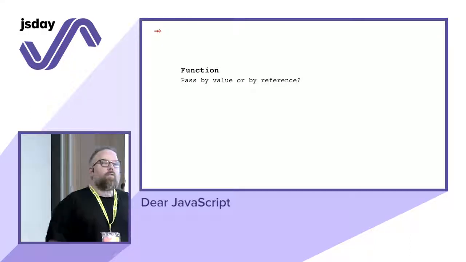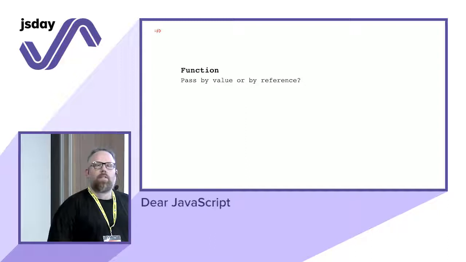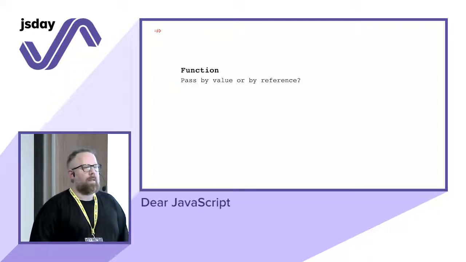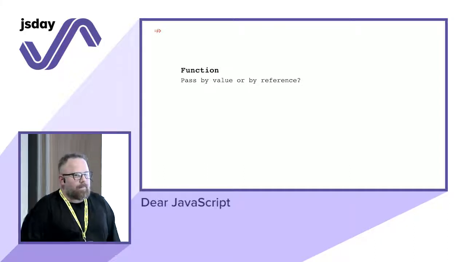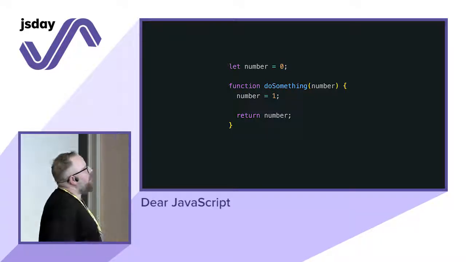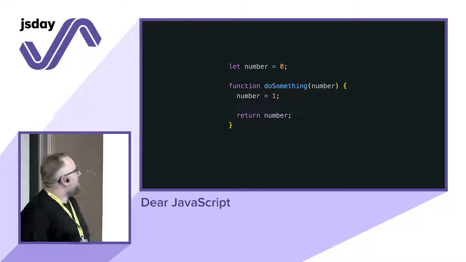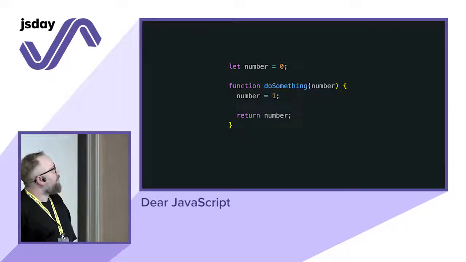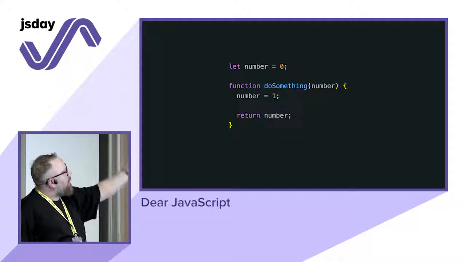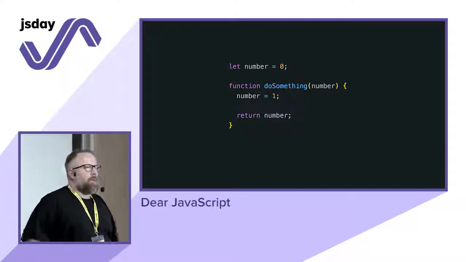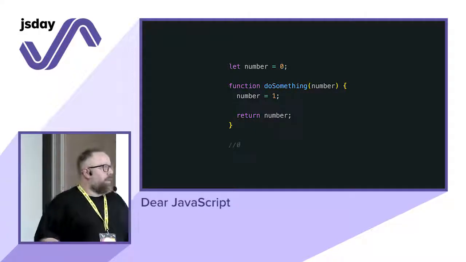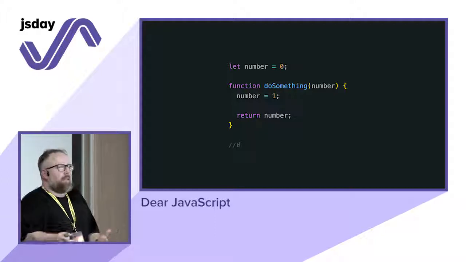So, functions. Do we pass things by reference or by value? Raise your hand if you think by value. By reference? Are you sure? Let's check. In this case, we have a variable number, then a doSomething function. We pass the number, and we assign 1 to it, so from 0 it goes to 1. And then we return the number. What will be the value of number outside? Still 0. We are passing by value in this case, right?